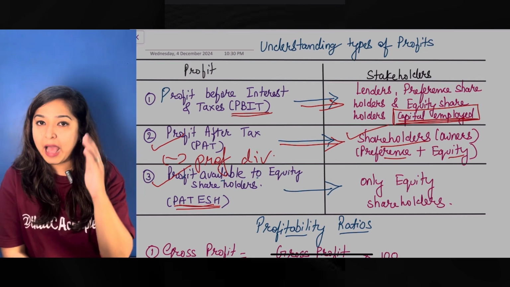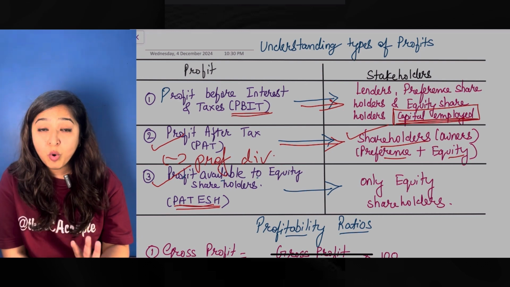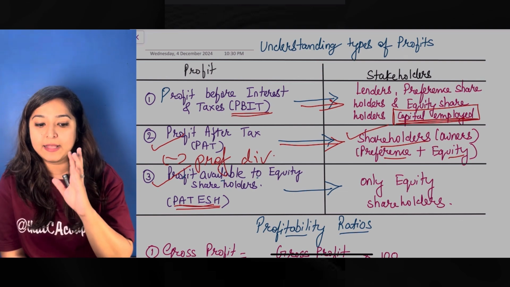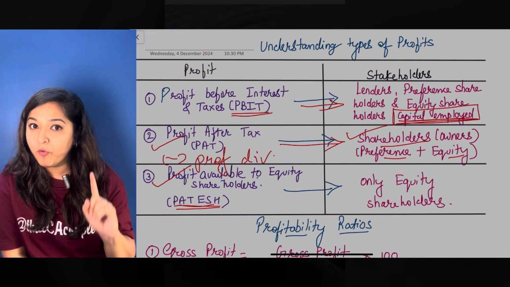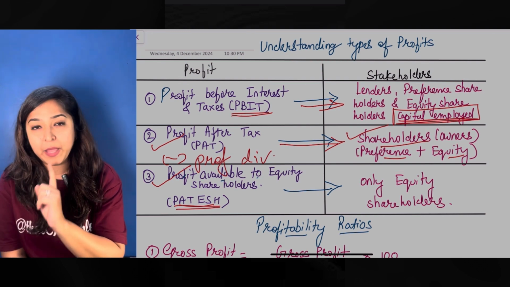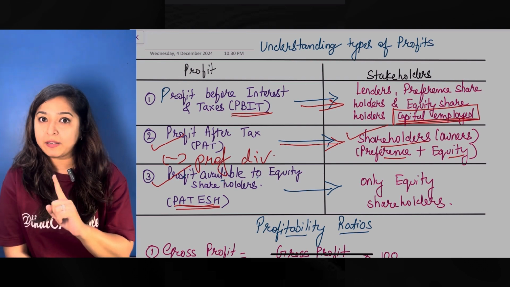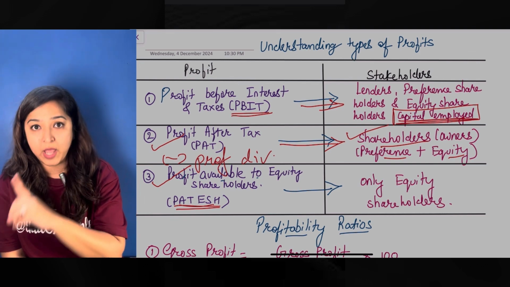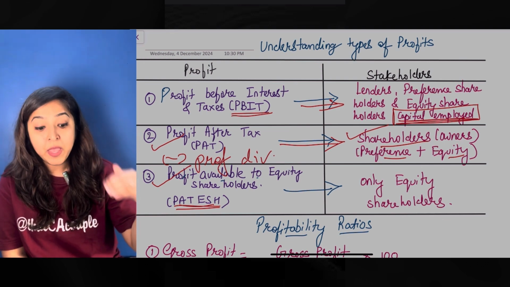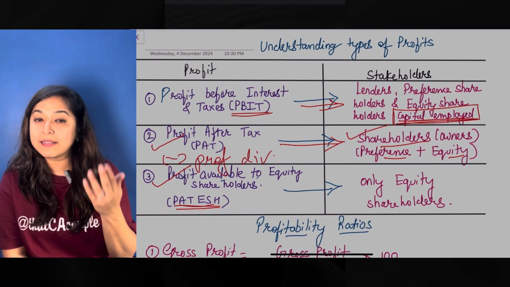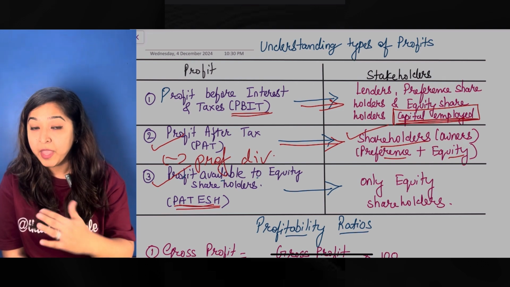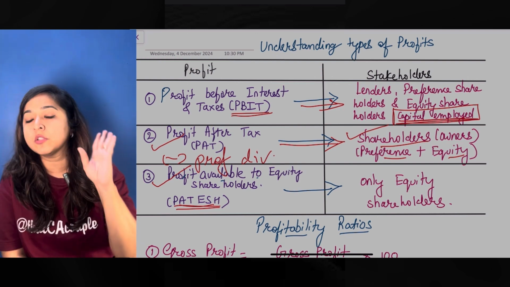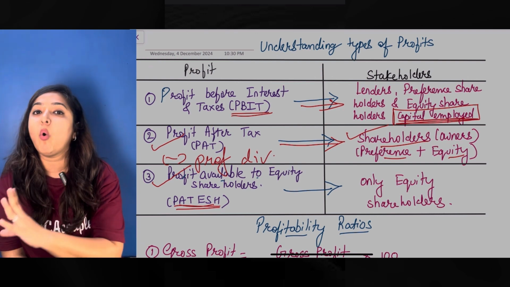All right, now because after we've understood which profit belongs to whom, it becomes very easy for us to remember the profitability formulas. Okay, let's just go through it once more. Profit before interest and tax belongs to everybody, that is capital employed. Profit after tax is after the interest and tax, and that's why it belongs to only the shareholders, because lenders have been paid off. After profit after tax, if you subtract your preference dividend, the remaining profit, that is PATESH, that is profit available to equity shareholders, belongs only to your equity shareholders.